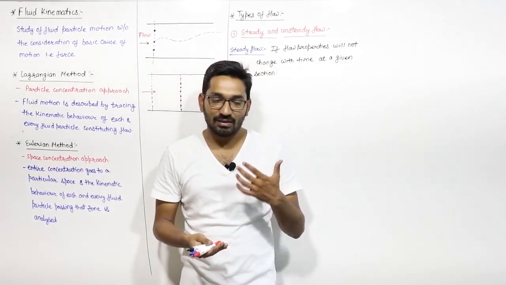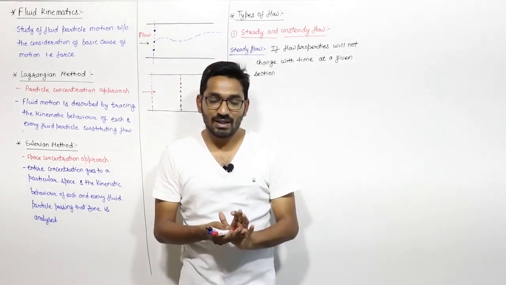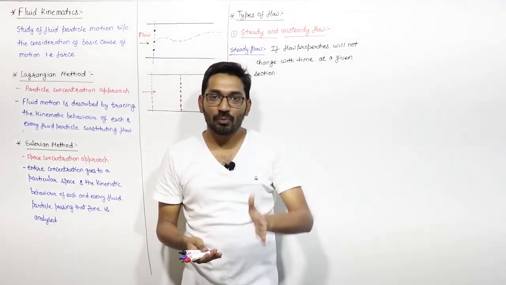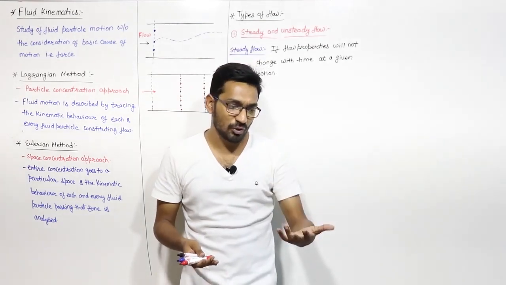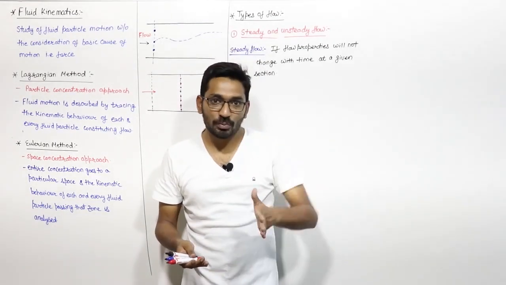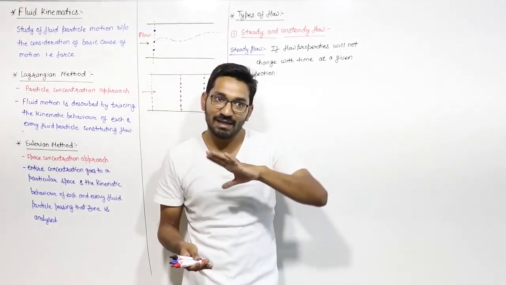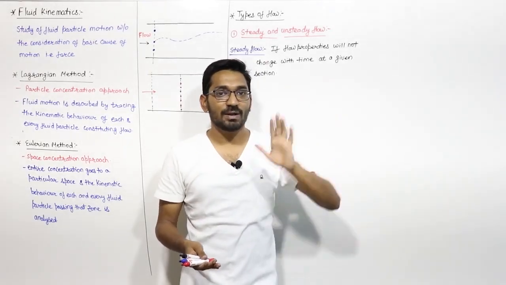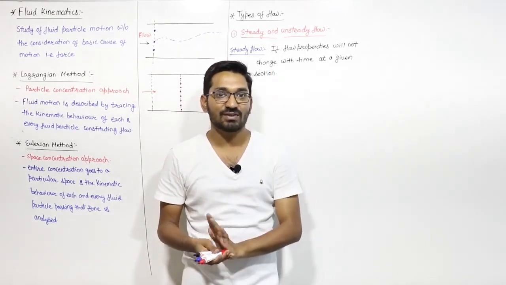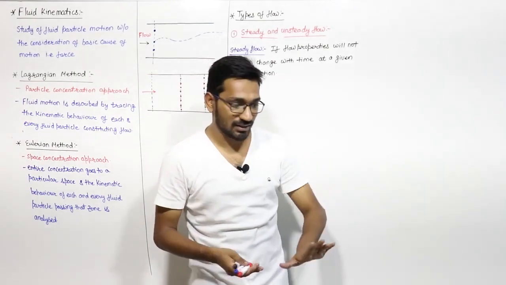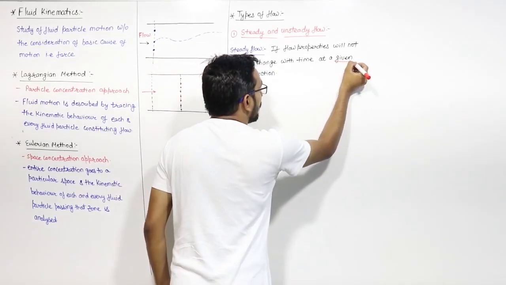In steady flow, you fix one thing at a time. The flow properties, that is velocity, acceleration, density, and many others, do not change with time. Time is changing but the fluid properties do not change. So if time is changing, you have to fix the section. At a given section only.